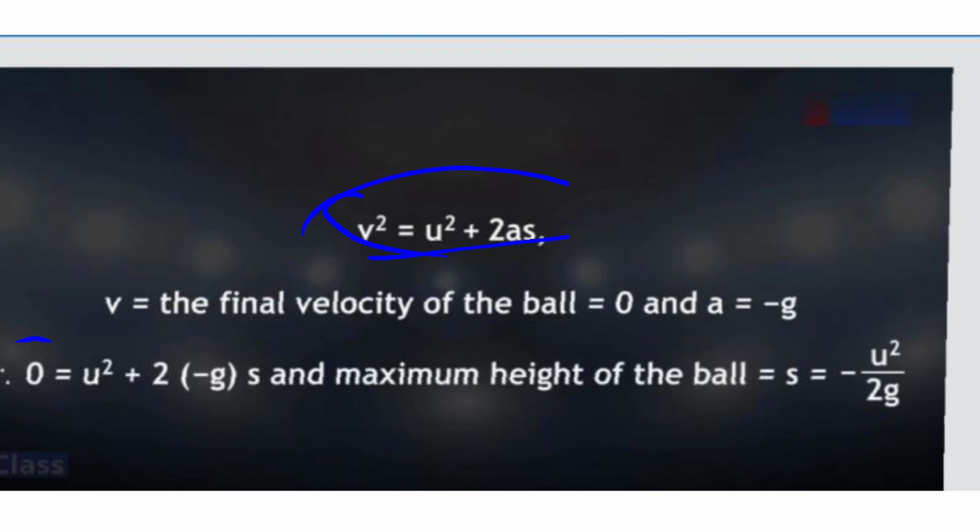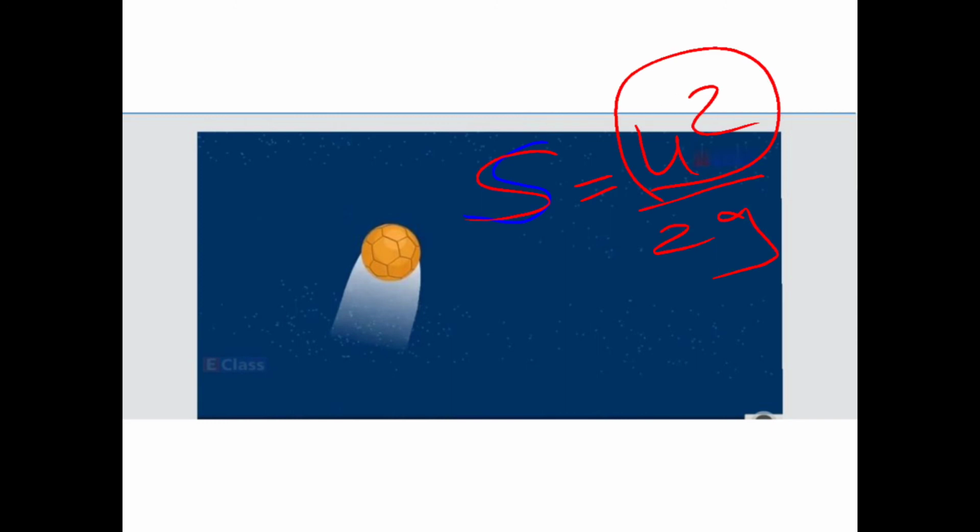See, this initial velocity is in my hand; I can throw the ball as hard as I want. So the higher the initial velocity, the larger the height it will reach. What is s? s is equal to u square upon 2g. So the higher the initial velocity, the larger the distance covered by the ball.